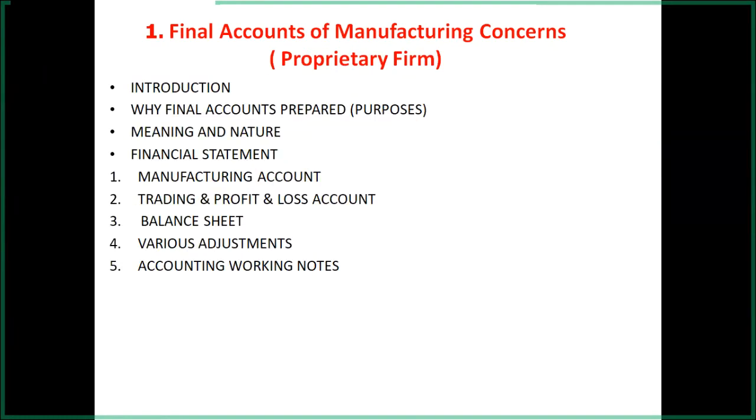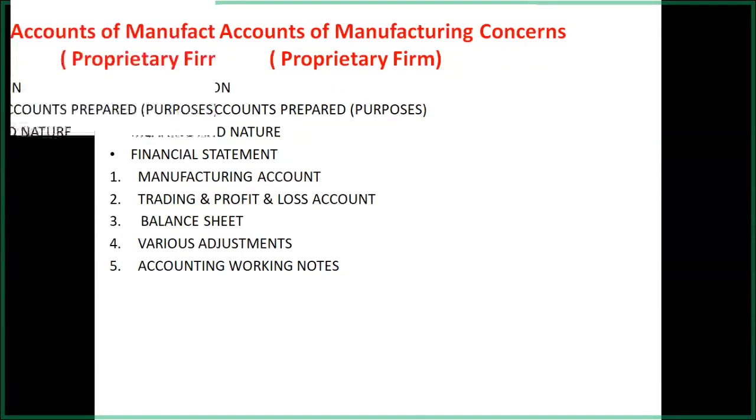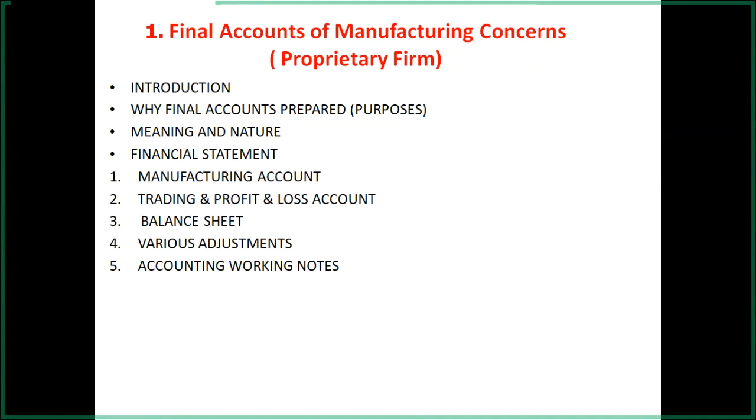Now for the trading account, only the opening stock of finished goods is to be taken. The opening stock of raw material and the opening stock of WIP are recorded on the manufacturing account debit side. Only the opening stock of finished goods is to be recorded to the trading account. So keep in mind that the opening stock of finished goods is only recorded on the trading account debit side. Other opening stocks are to be recorded on the manufacturing account debit side.